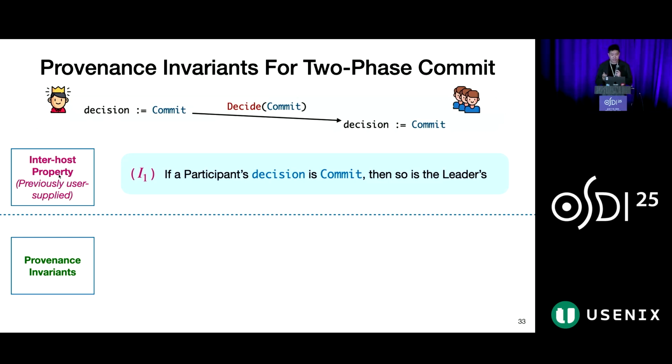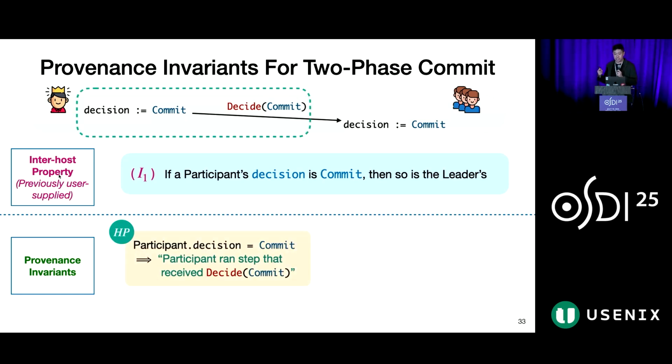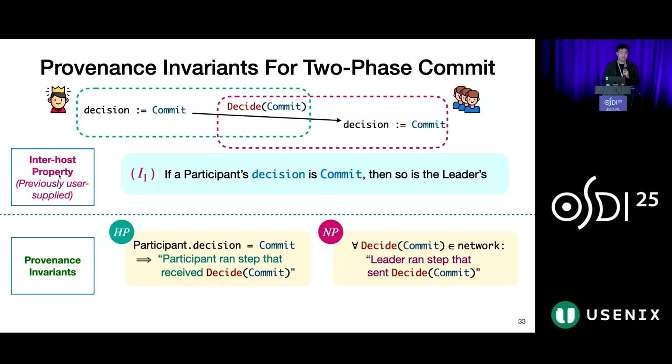However, we can actually replace I1 with a pair of provenance invariants. First, we write a host provenance invariant HP. It says that if a participant decided commit, then it must have performed a step that received a decide commit message. Next, we write a network provenance invariant NP. It says that for all decide messages in the network, the leader must have executed the step that sent the message. Finally, the conjunction of HP and NP actually implies I1. This means that if we can derive HP and NP automatically, then the user does not need to supply I1 to prove the protocol. And this is exactly what we do in Basilisk.